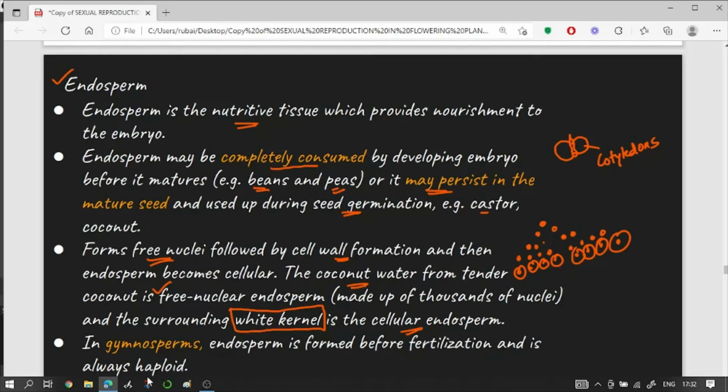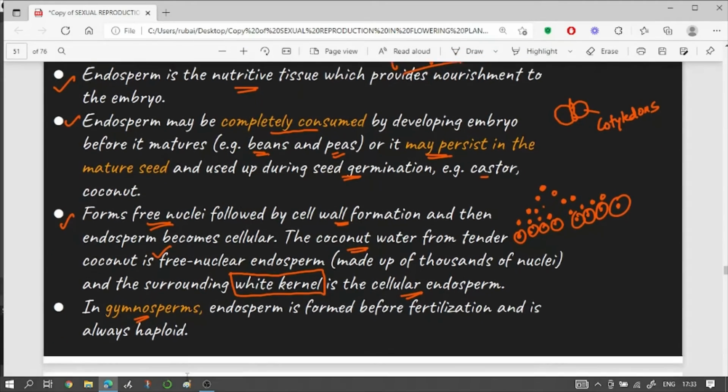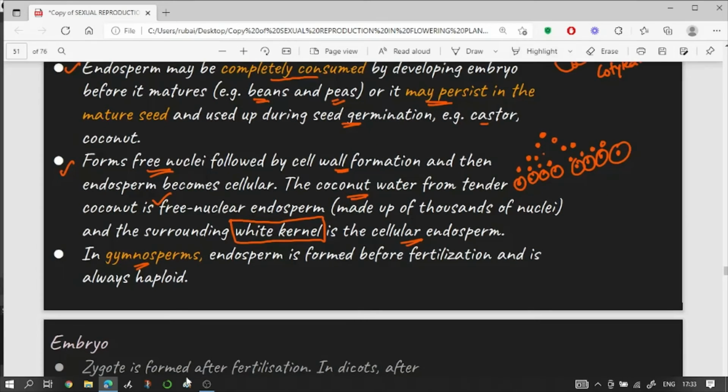All right, now all of these points which we are talking about are true for angiosperms. But sometimes I've seen questions about endosperm in gymnosperms. Please remember that in gymnosperms the endosperm is a haploid structure and it is formed before fertilization.